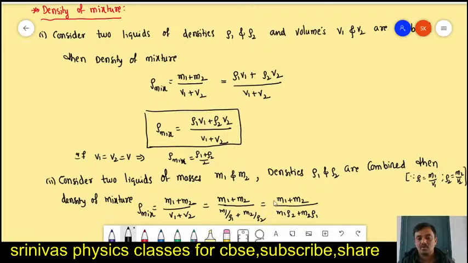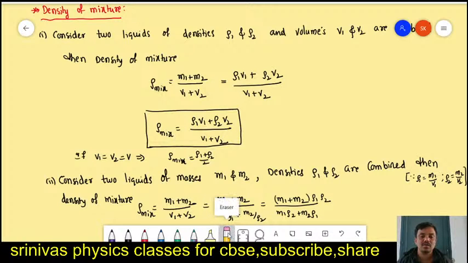If we take the LCM, then we will get rho 1 rho 2 also. This is the final formula that we are getting for the density of mixture: m1 plus m2 into rho 1 rho 2 by m1 rho 2 plus m2 rho 1. This is only the formula, and this is about density of mixture. You take the screenshot and note it. Next I am going to erase all this, so take the screenshot. Next topic I am going to start.